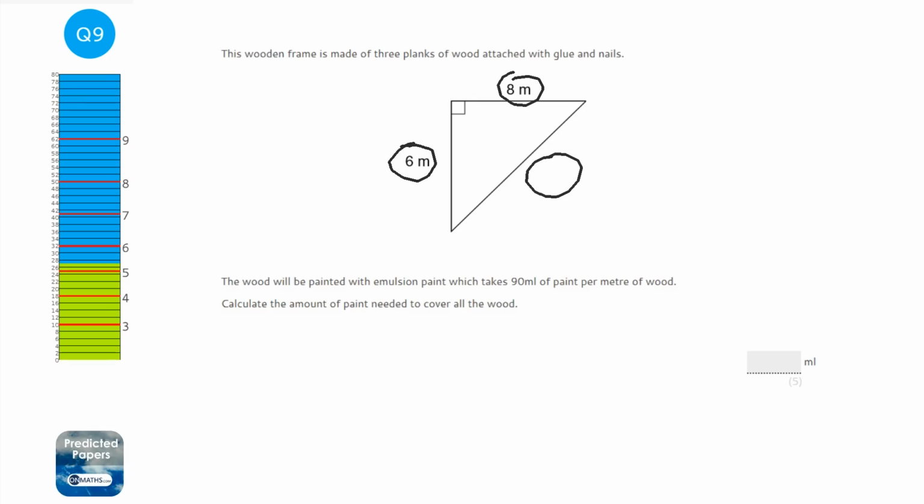So, given the fact it's a right angle triangle, and we know 2 of the lengths, and we're finding a third length, it's going to be Pythagoras. And Pythagoras says that a squared plus b squared equals c squared.